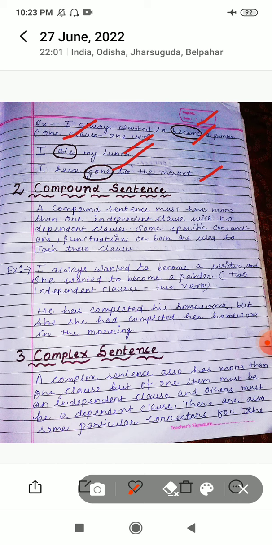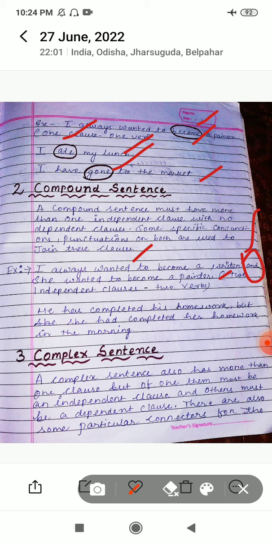For example, I always wanted to become a writer, and she wanted to become a painter. After writer, and is there. Okay, this is an independent clause because it conveys a complete meaning. Now can you see there are two sentences joined by the conjunction and. Okay, so here two independent clauses and two verbs are there. In simple sentences only a single clause will be there and only a single verb will be there. But in compound sentences there will be two clauses and there will be two verbs.